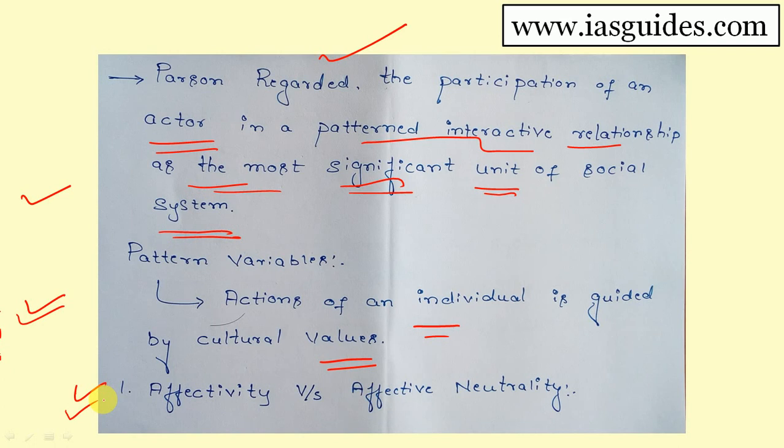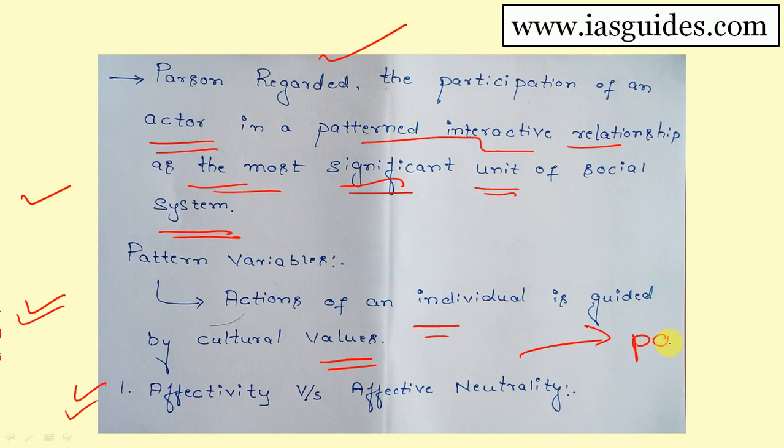For example, the civil service exam: we have to take the pain of studies, the pain of sitting for long hours, the pain of sacrificing many things, then only we will get the fruits. Affective neutrality means a man who does not care for pain.